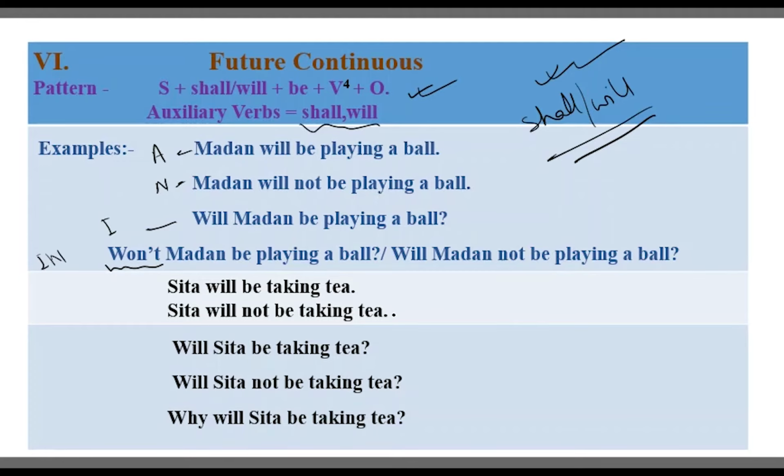And Sita will be taking tea, Sita will not be taking tea, will Sita be taking tea, and will Sita not be taking tea, why will Sita be taking tea. Same thing. This one is assertive or affirmative. Sita will not be taking tea is negative or assertive. This one is interrogative, this is interrogative negative, and this is double interrogative. Here there is no specific usage.